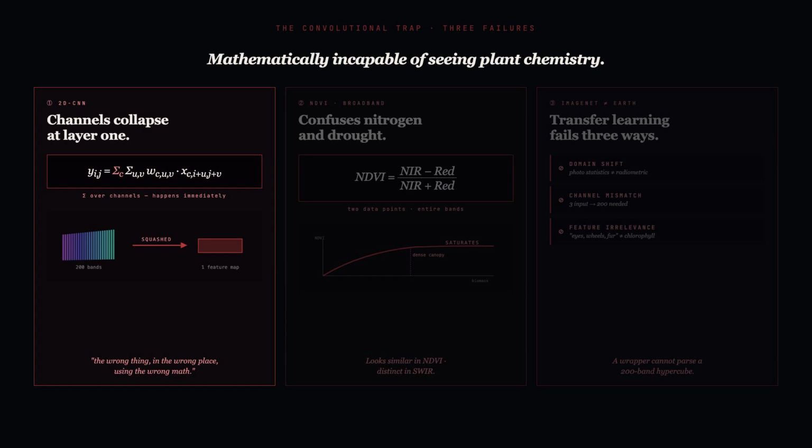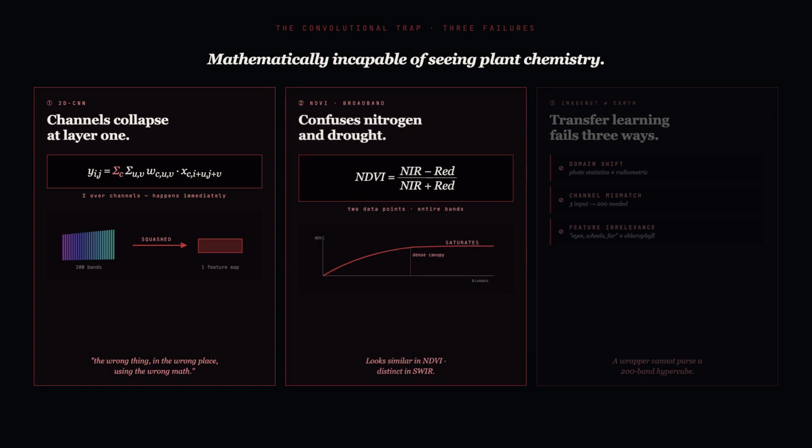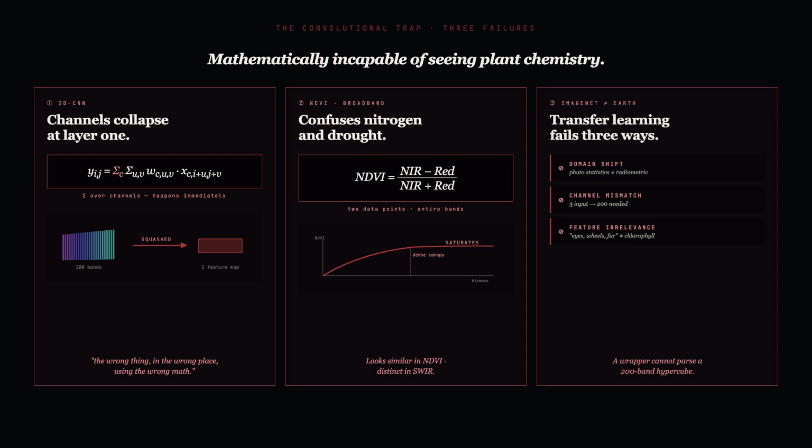A 2D convolutional network aggregates over channels in its very first layer. 3 correlated bands collapse into one feature map. 200 bands collapse into the same flat shadow. The NDVI, near-infrared minus red over near-infrared plus red, saturates in dense canopies and confuses nitrogen deficiency with drought. ImageNet transfer learning fails 3 ways at once: domain shift, channel mismatch, feature irrelevance. The architecture is looking for the wrong thing in the wrong place using the wrong math.